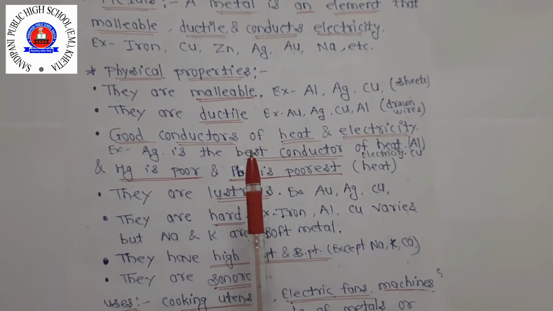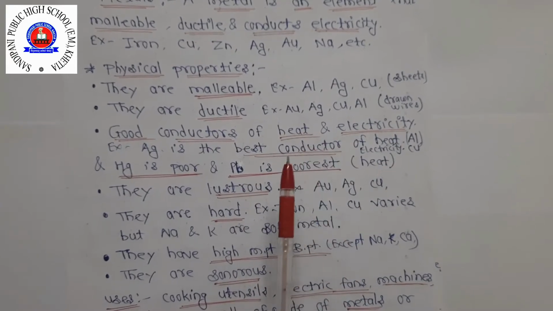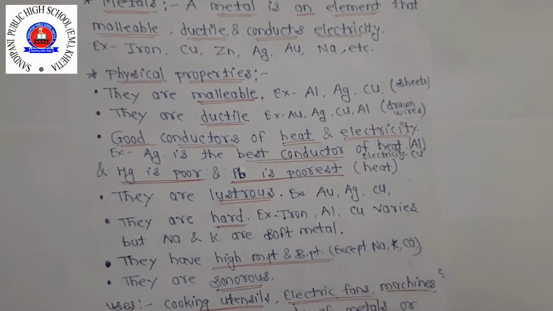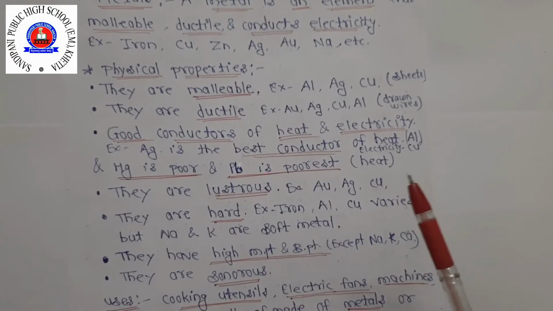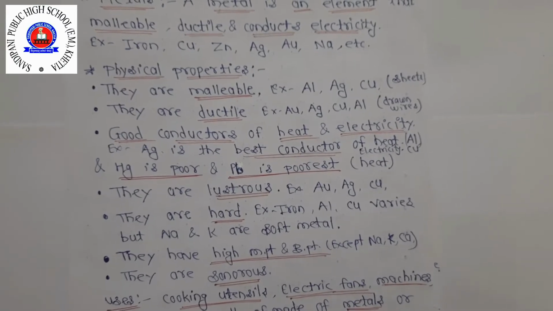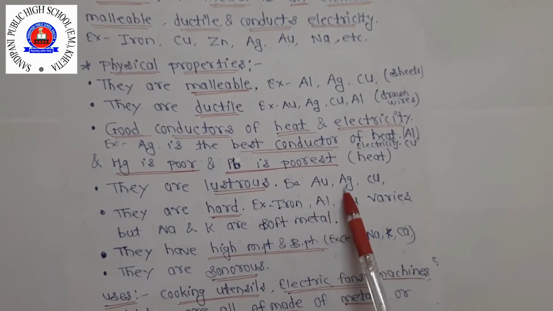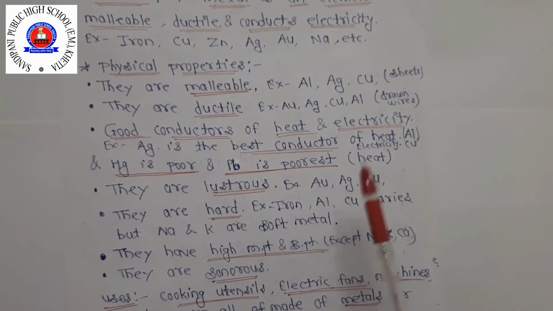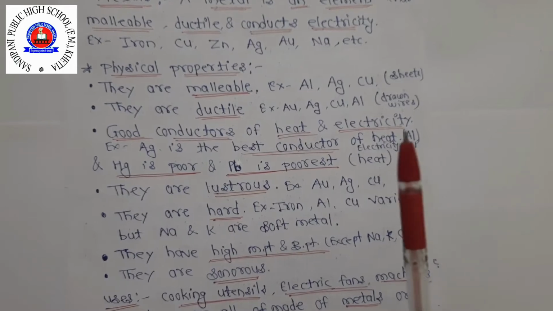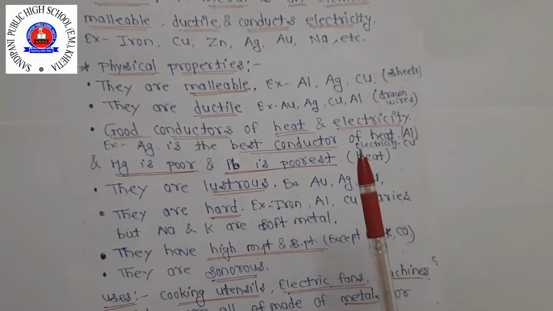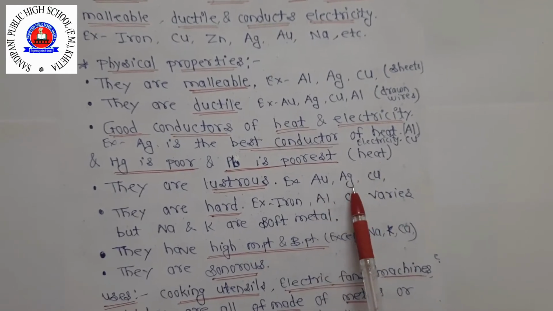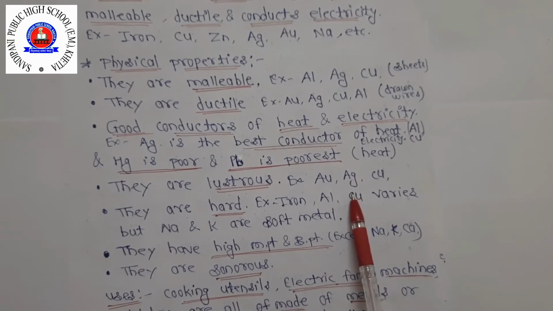For example, gold and silver are used for making jewelry. The shiny surface of metals makes them good reflectors of light, and silver is an excellent reflector of light.